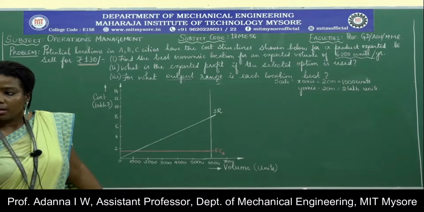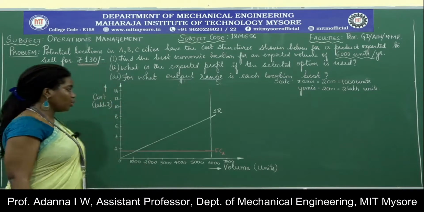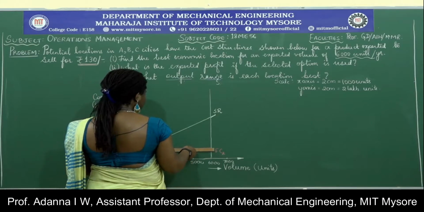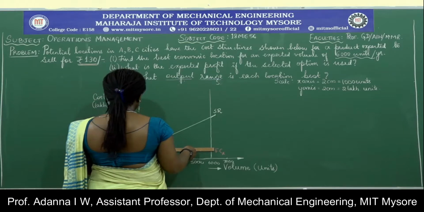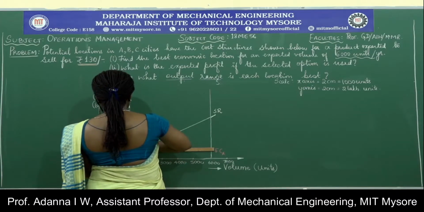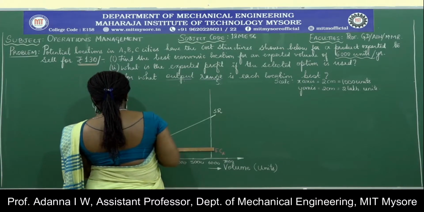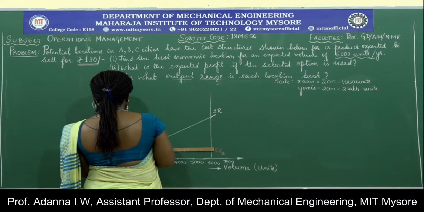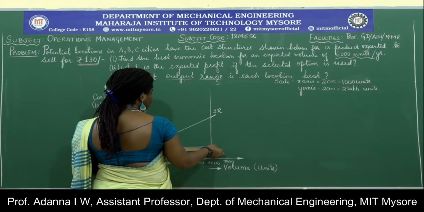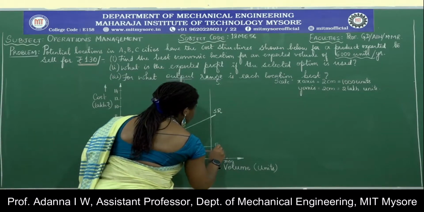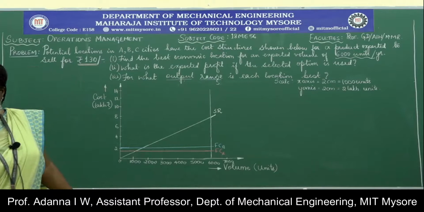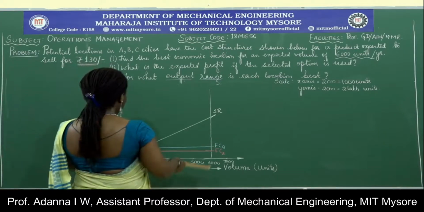Then we plot the fixed cost for location B, which is 2 lakhs. At location B, that is the fixed cost at location B, and we draw the fixed cost for location C at 4 lakhs.